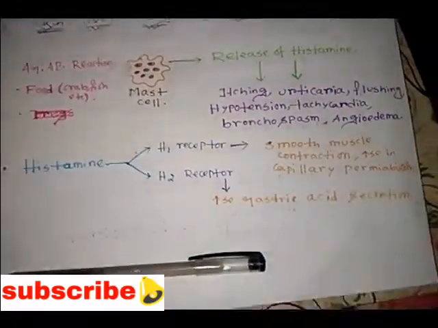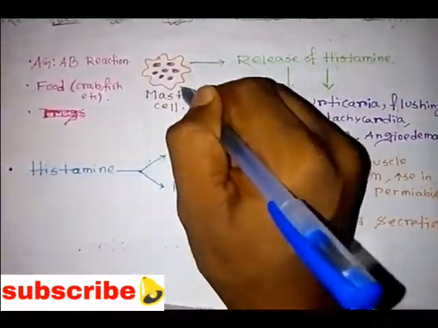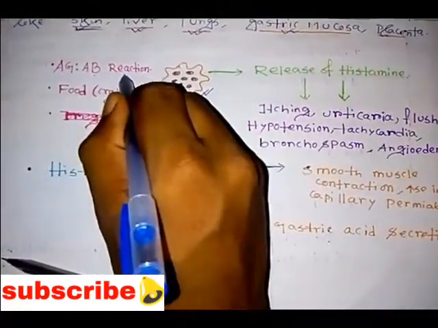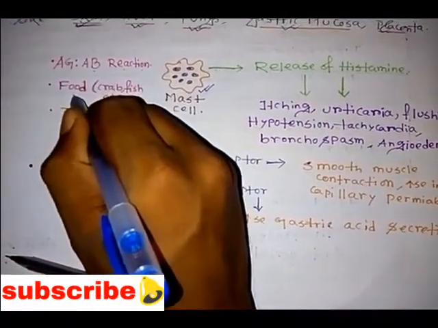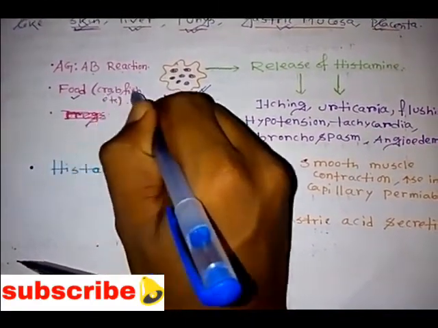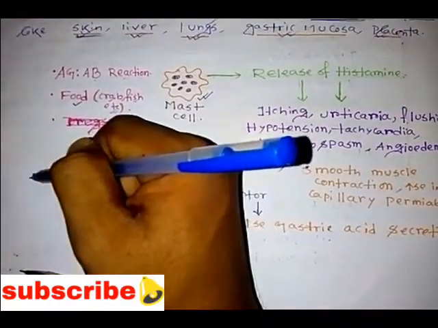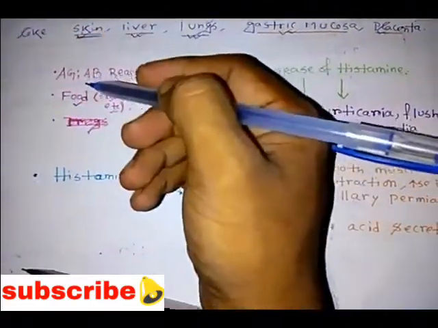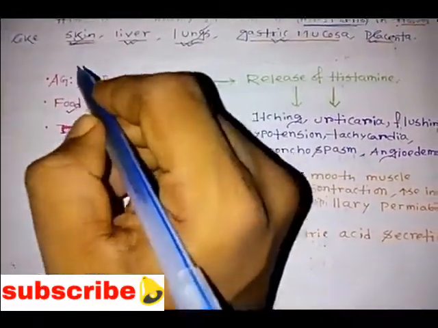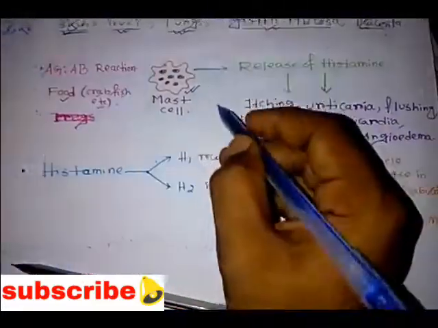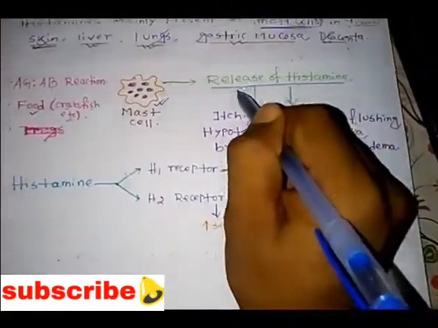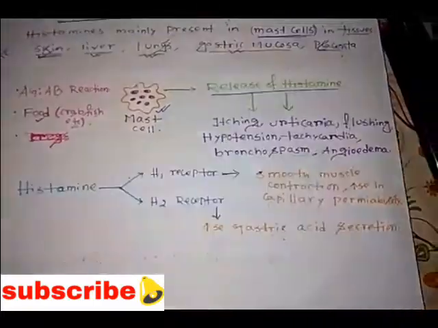Whenever there are antigen-antibody reactions, or due to different kinds of food like crab, fish, or different vegetables, suppose one person is allergic to some food. Whenever that person eats that kind of food, we can see the release of histamine from the mast cell.